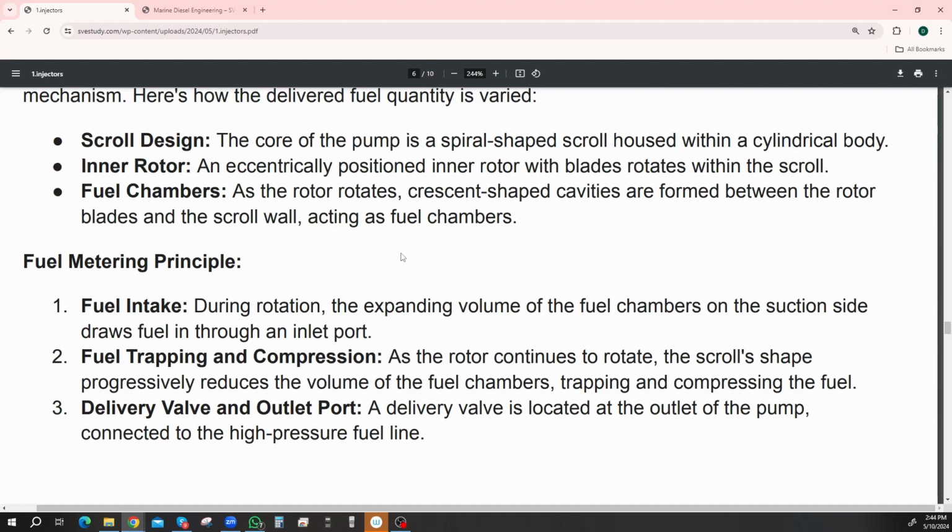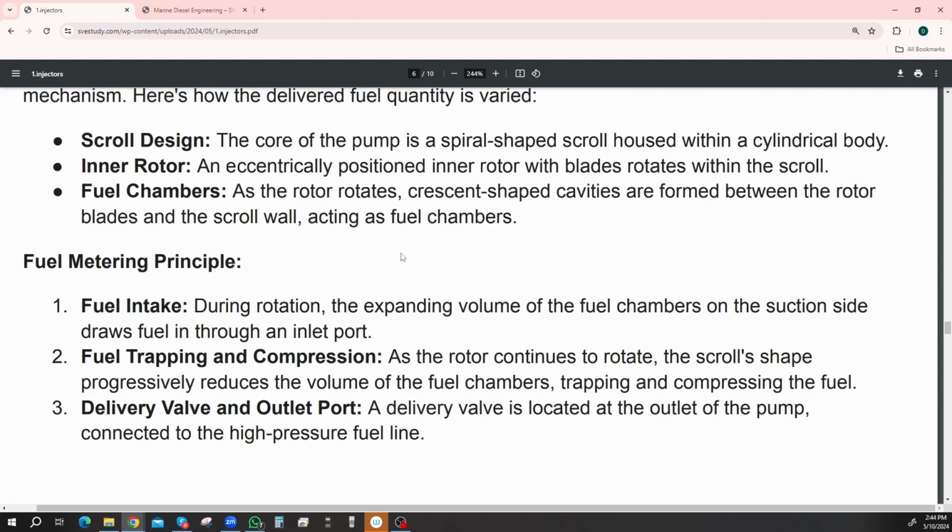As the rotor continues to rotate, the scroll's shape progressively reduces the volume of the fuel chambers, trapping and compressing the fuel. And delivery valve and outlet port. A delivery valve is located at the outlet of the pump connected to the high pressure fuel line.